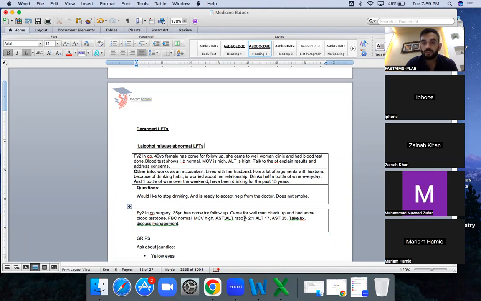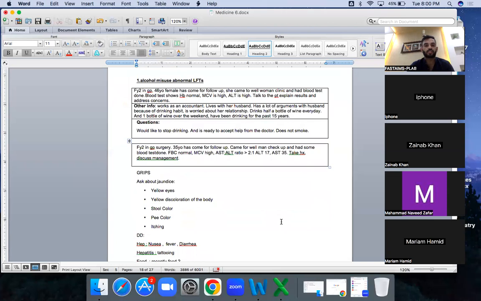FY2, a 65-year-old comes for the follow-up. His AST-ALT ratio is high. Similarly, after taking the history, you will tell him that fortunately your FBC is normal. However, your MCV and AST or ALT ratio are high. As AST is this and ALT is this, you will tell in this way. It signifies that there is some ongoing liver injury. You will be telling that. Okay, let's start the scenario.